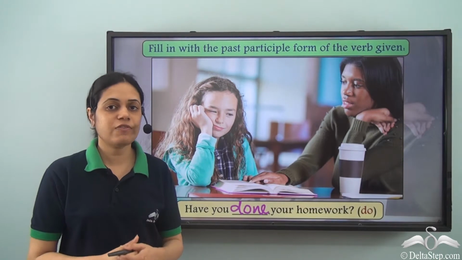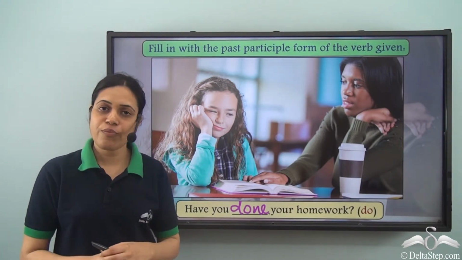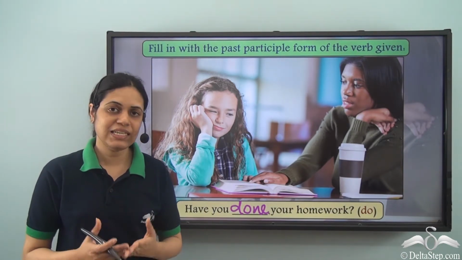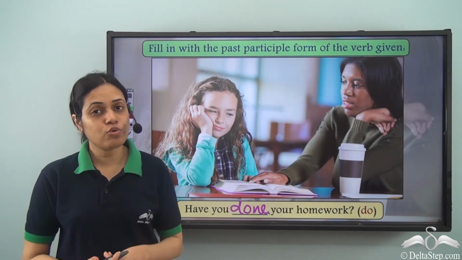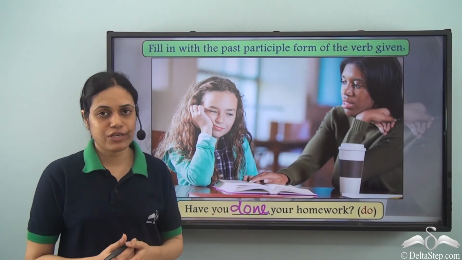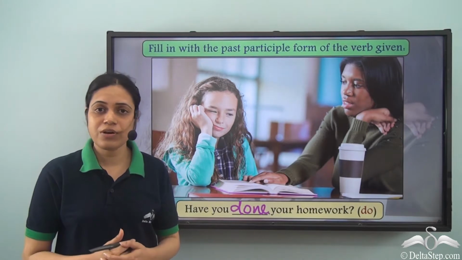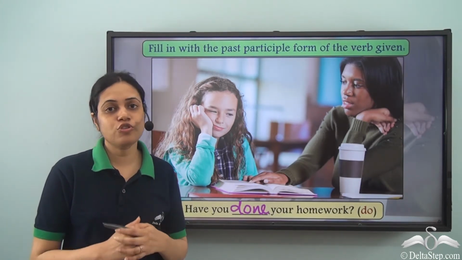So we saw some of the verbs which are irregular verbs. That is, they do not form their past or past participle forms by adding d, ed or ied. And for those verbs, all the three forms were different. Now, there is a very big list of such verbs and you should remember all the forms to use them correctly.